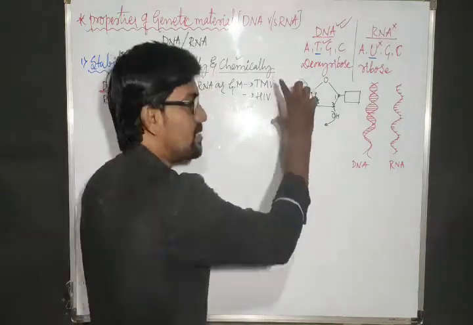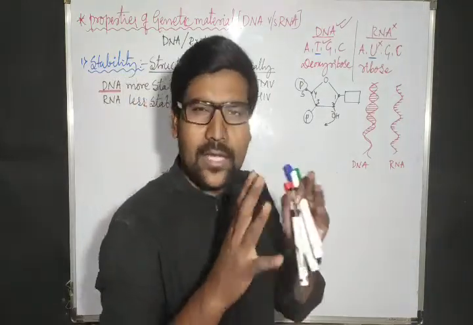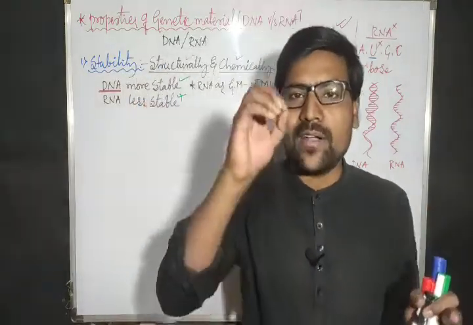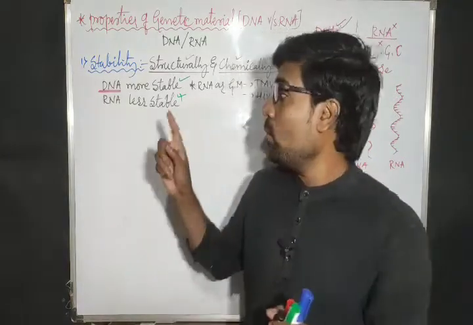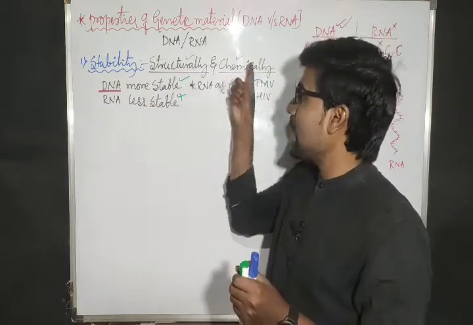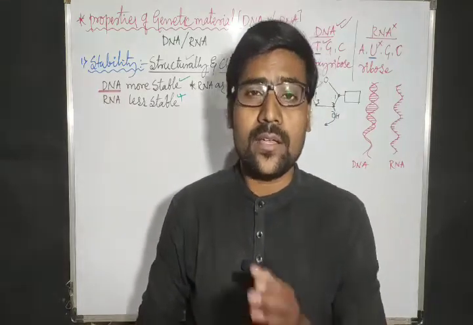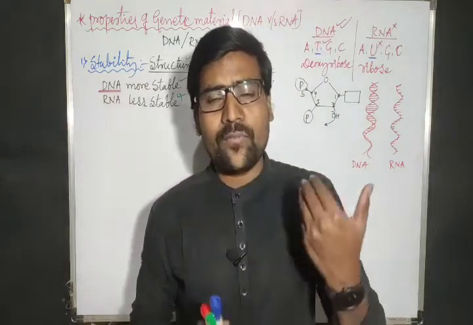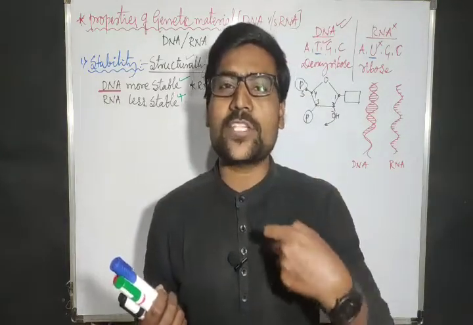So these viruses have RNA as a genetic material. Except for them, all other organisms, the maximum, have DNA as a genetic material. Okay, now why is DNA the major genetic material? It is more stable structurally and chemically than RNA. Now you can ask the question, okay, that is stable. If the material is stable, then why does it have to act as a major genetic material?